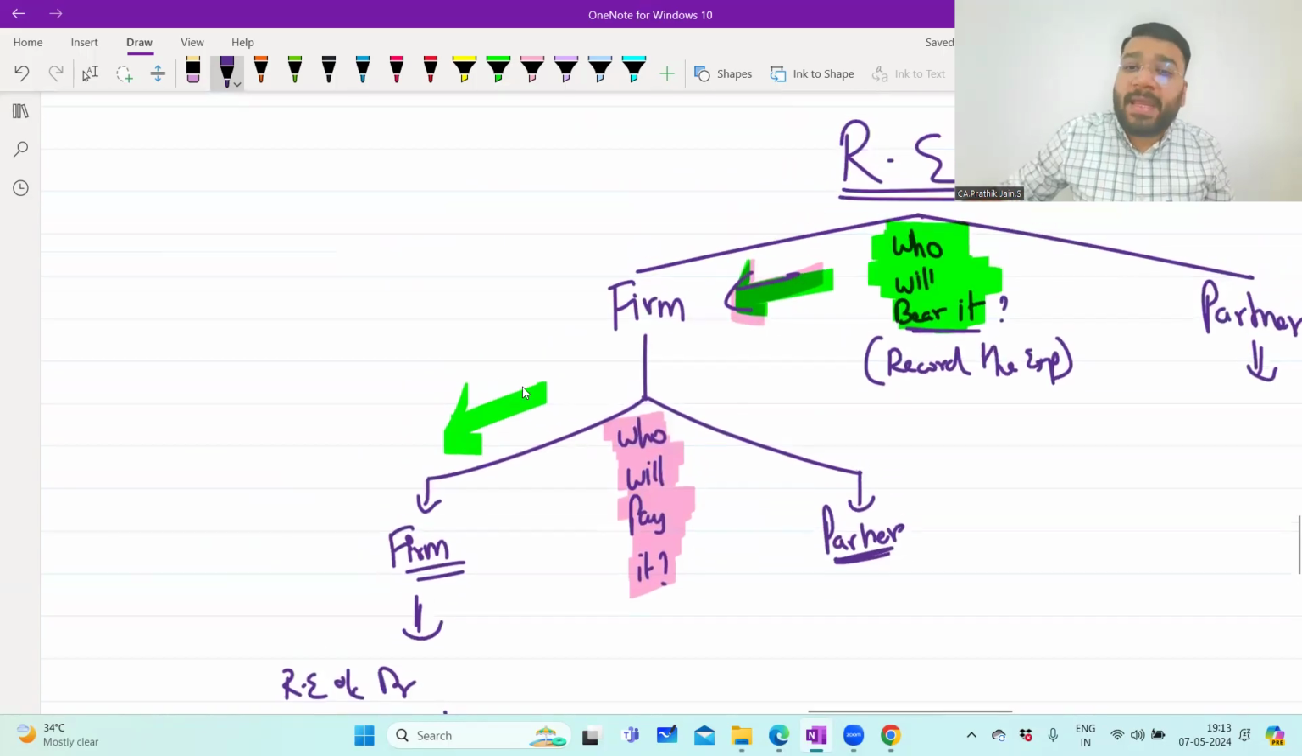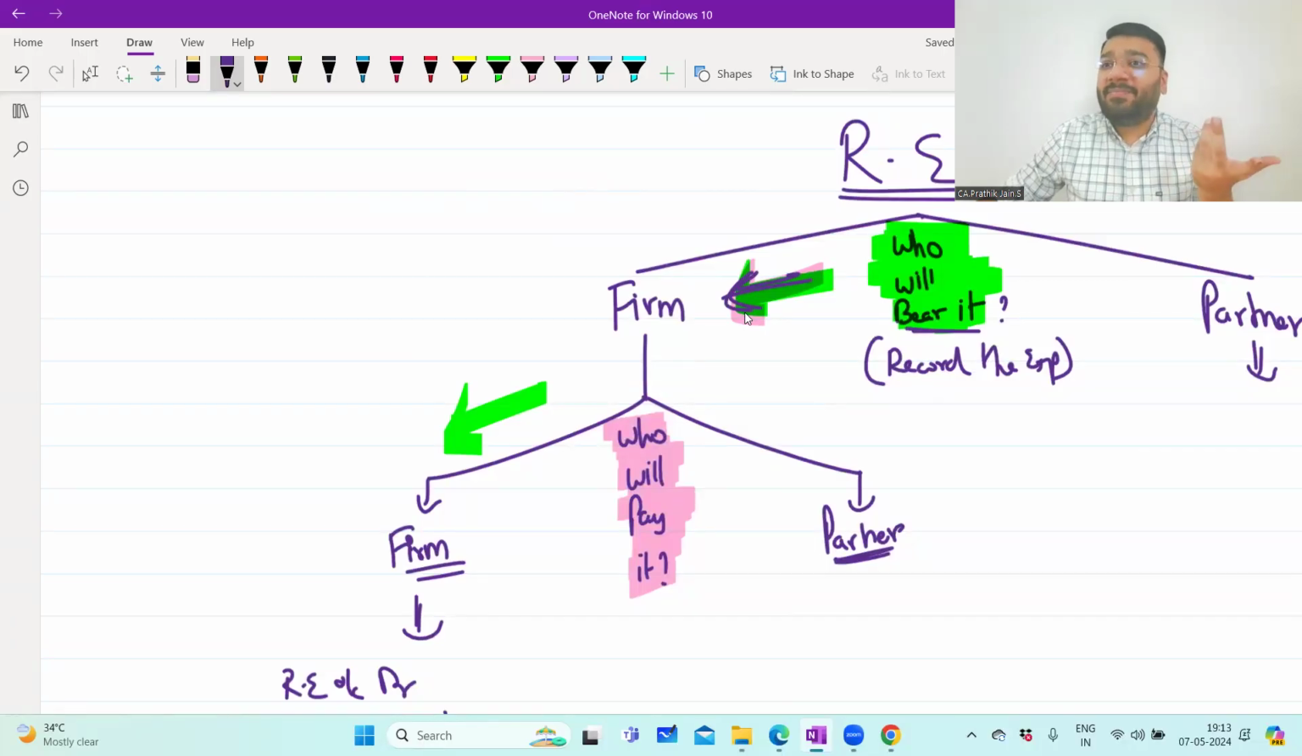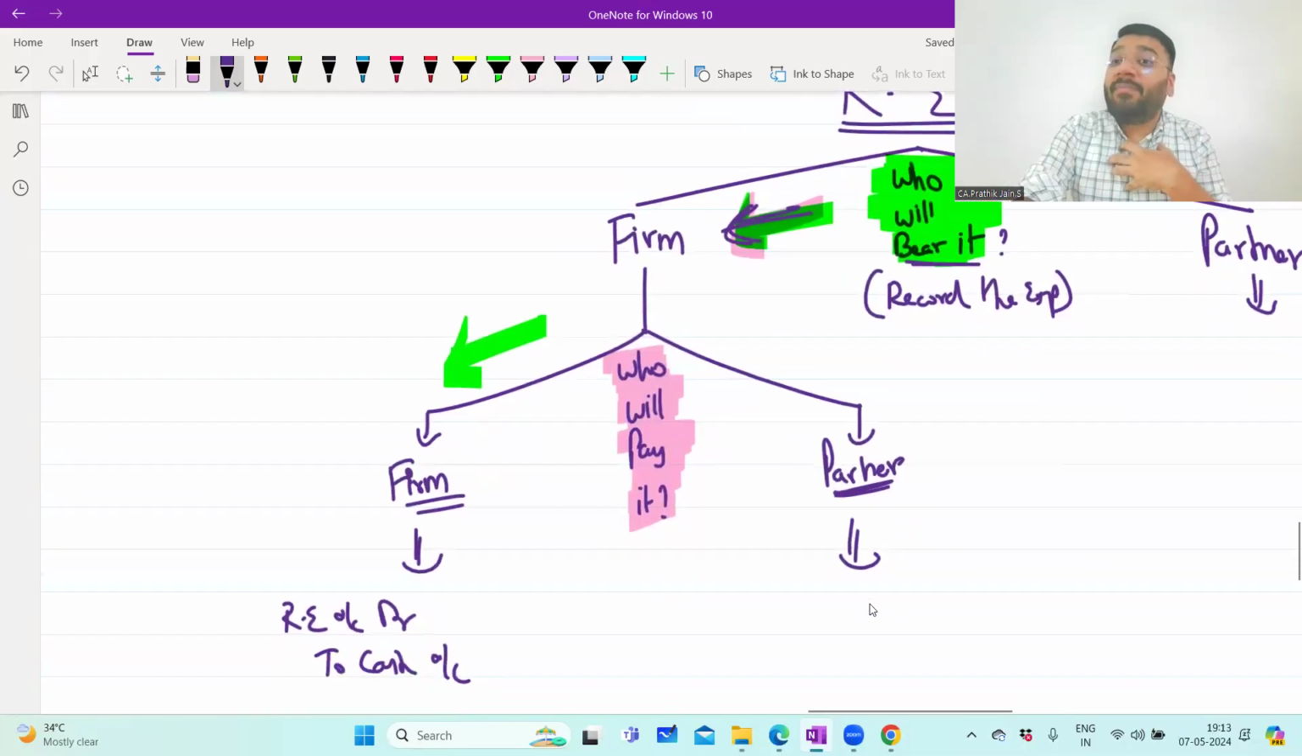If the question is who is bearing it, the firm is bearing it. Say Pratik sir is taking you to a treat, but Pratik sir's purse is empty. So Pratik sir says, student, you pay, I will pay you later. But whose treat is it? My treat. So the firm has to bear the expense.